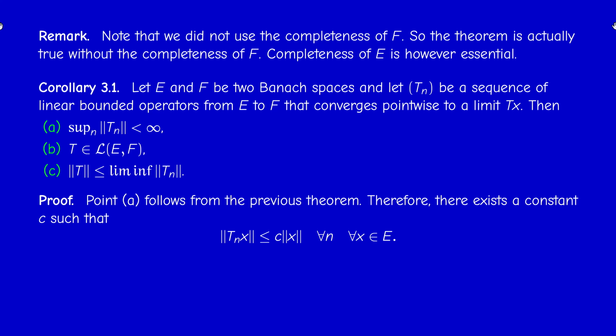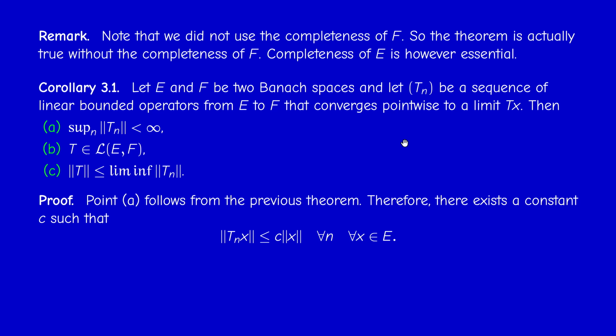So point one is just the direct consequence. Now, as you may know, it's very easy to prove that the limit operator is necessarily linear because each Tn is linear. Just write the equation Tn of x plus y equals Tnx plus Tny, and let n tend to infinity. You get at the limit T of x plus y equals Tx plus Ty, and same thing if you multiply by a constant. So it's very easy to check that the limit operator is linear.